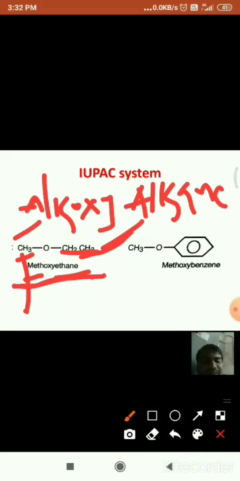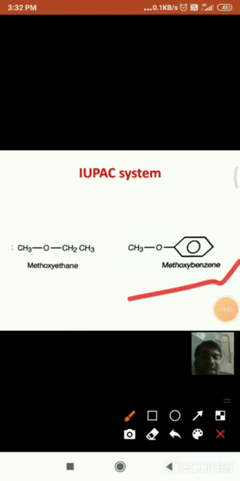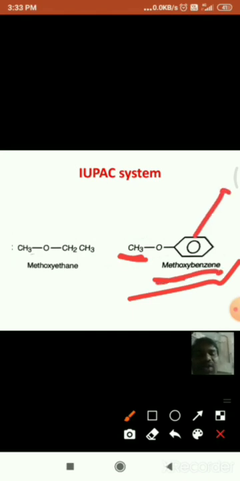And for example, when we come to this second molecule, first this is the smallest alkyl group, so it forms alkoxy. This is methyl, hence methoxy. The remaining group is a benzene group, hence the IUPAC name is methoxybenzene.